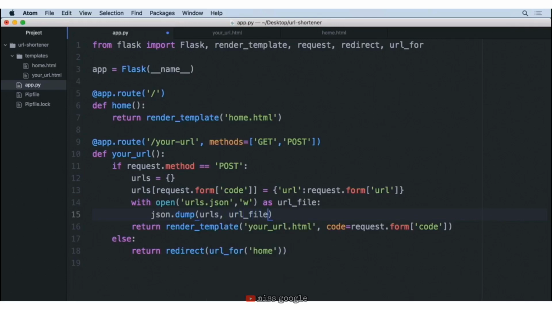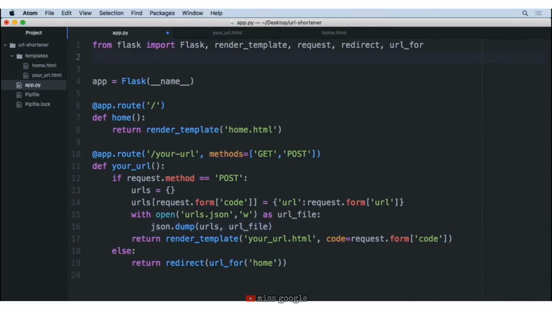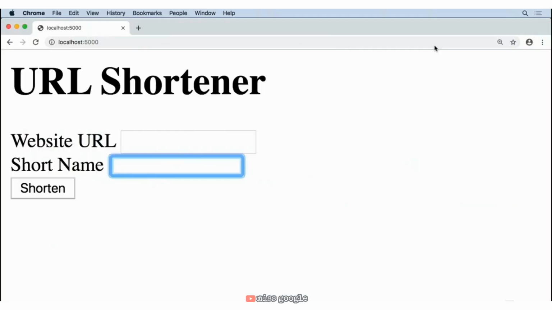Now, in order for this to work, we have to make sure that we import json into our project. So up at the top, this is not going to be importing from Flask, but rather we're going to say import json. And if we save this file, now when a user enters in a URL, we should see a new file created. So let's go ahead and test it out.